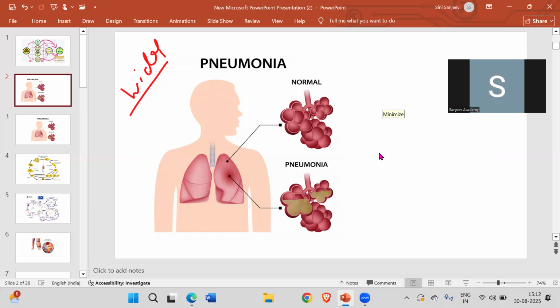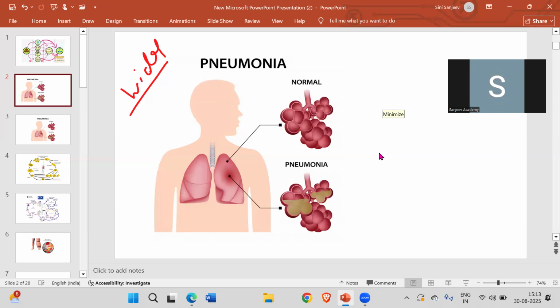If the pneumonia goes to the next stage, there is even pigmentation of the lips and nails, which become somewhat grayish blue in color. This is the effect of Streptococcus pneumoniae, which causes pneumonia.